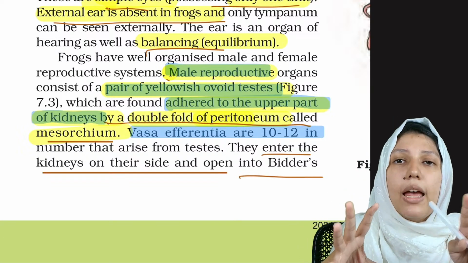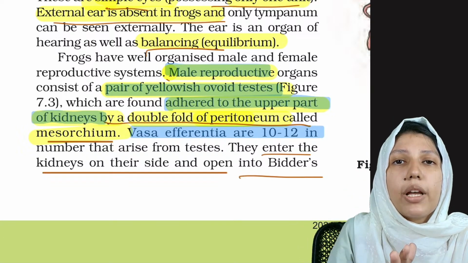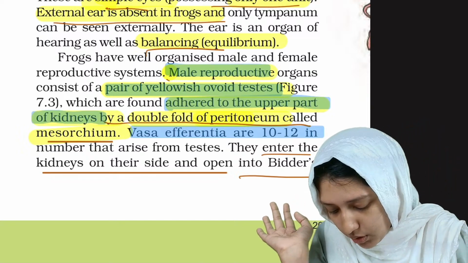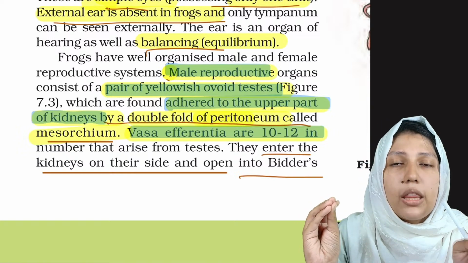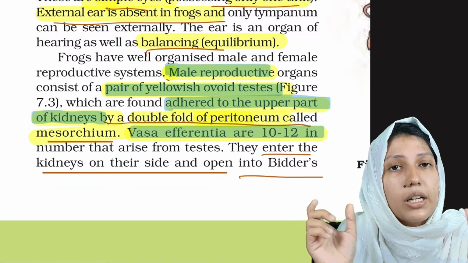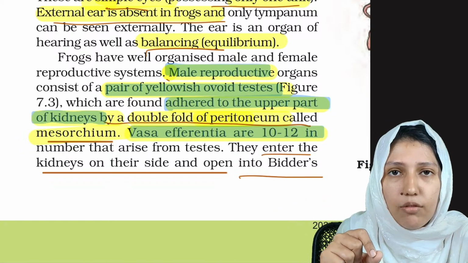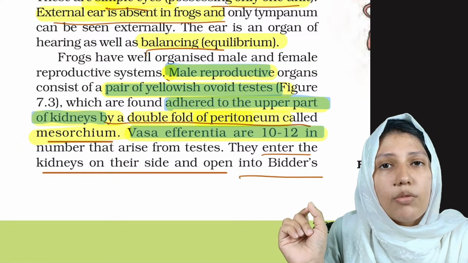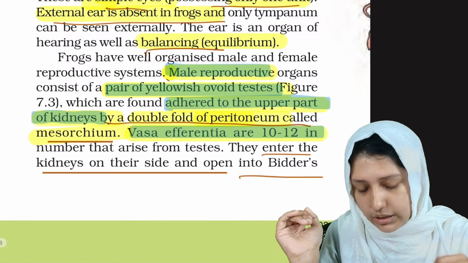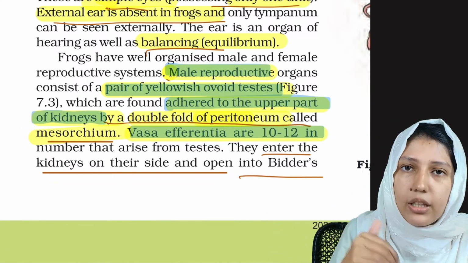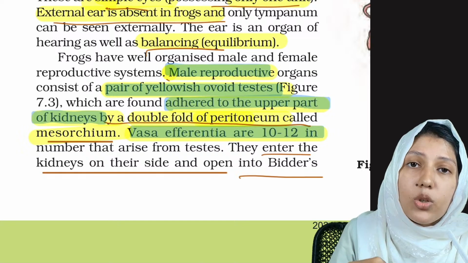Now from the testis arise some tubules, and those tubules are known as vasa efferentia. What is the name of those tubules? Vasa efferentia. And what is their number? The number of vasa efferentia is 10 to 12. Clear? Okay. Now they enter the kidneys on the side and open into Bidder's canal.